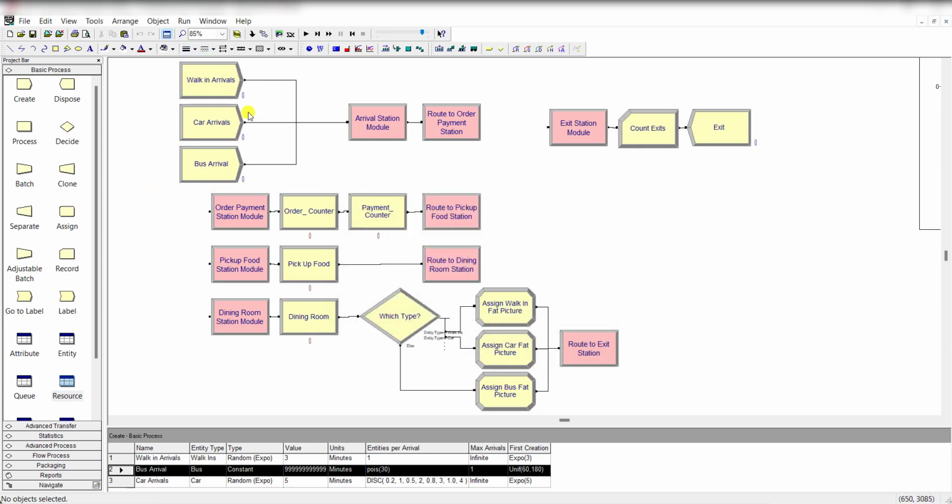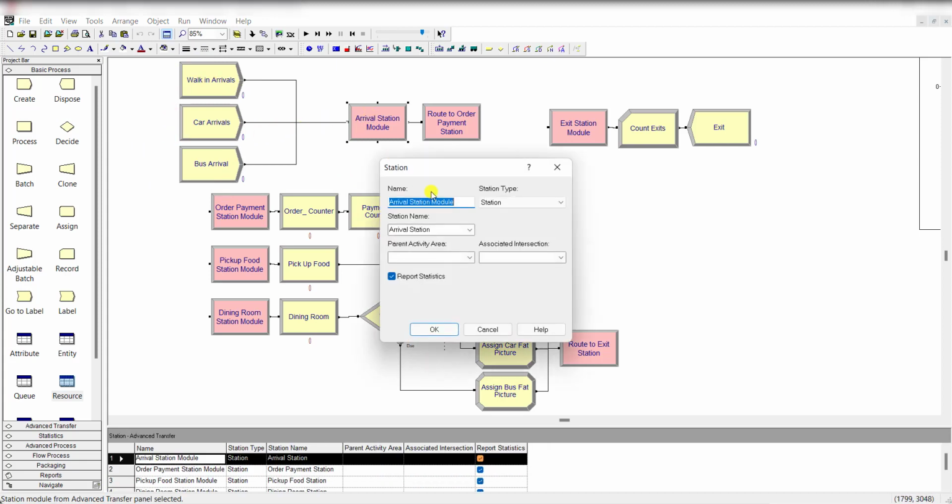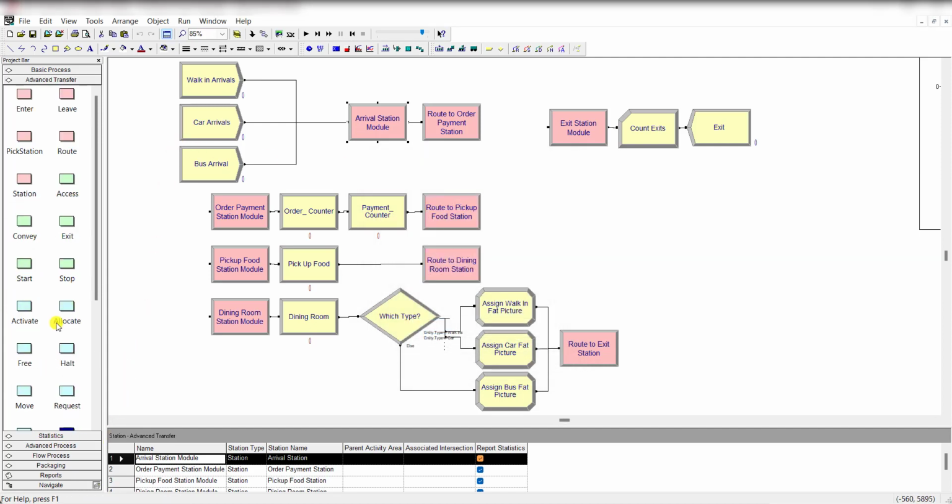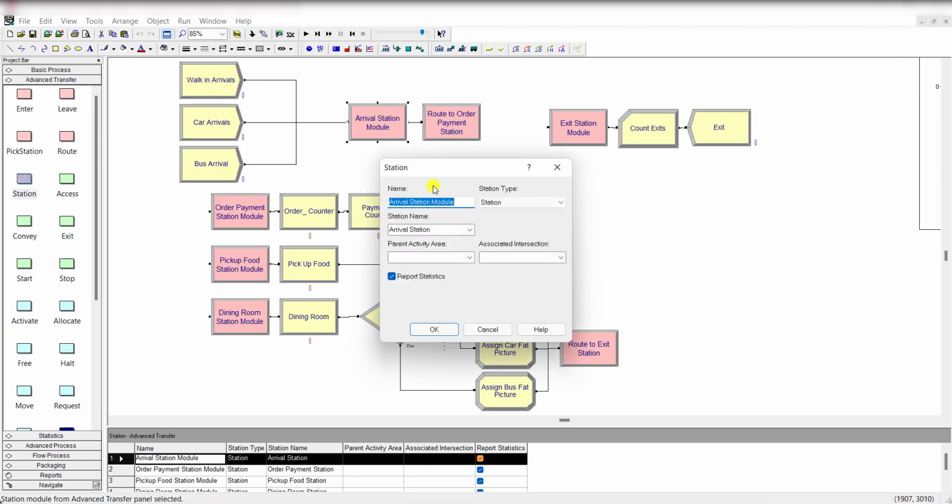All these three types of customers move to the arrival station module. You can insert the Station module from Advanced Transfer, click the station button and drag it into the model window. Rename it the arrival station module, and the station name is arrival station and the station type is station.